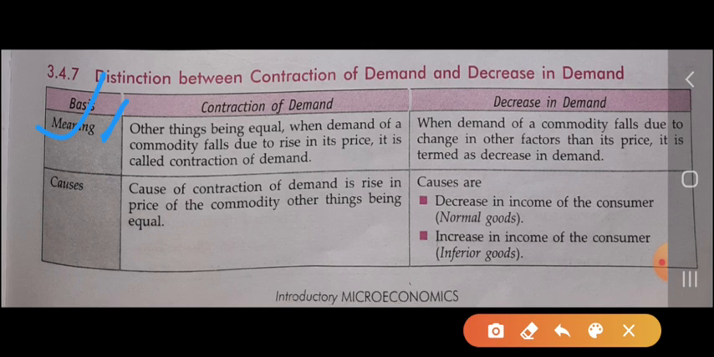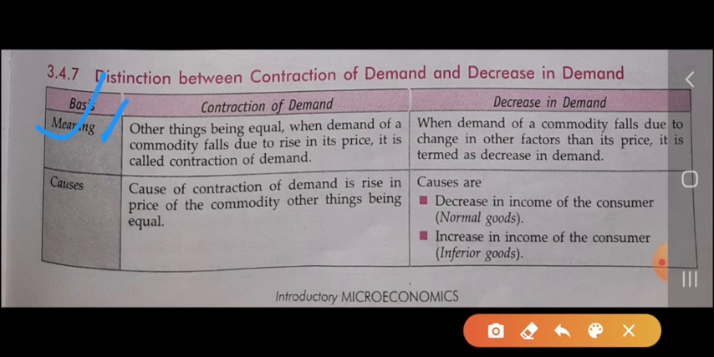There will be no change in other factors like income of the consumer, price of the related goods, population, distribution of income, season and climate, expectation about the price in the future. So here we have taken all other factors remaining constant. When the demand of a commodity falls due to rise in its price, it is called the contraction of demand. In the case of extension of demand, when demand of a commodity rises due to fall in its price, it is called extension of demand.